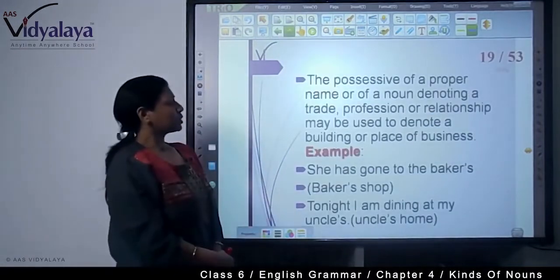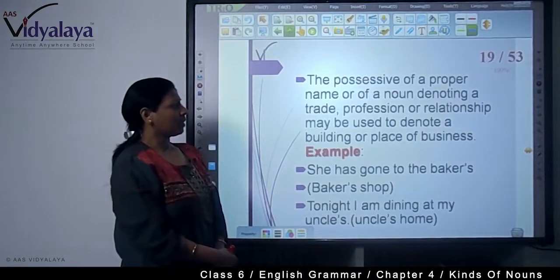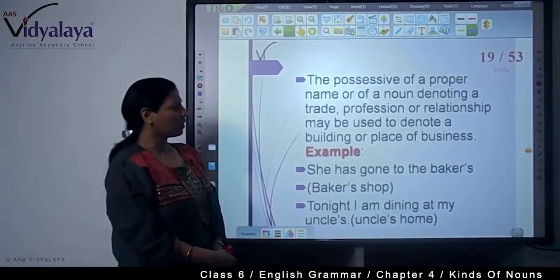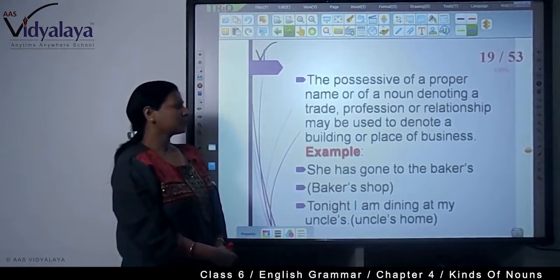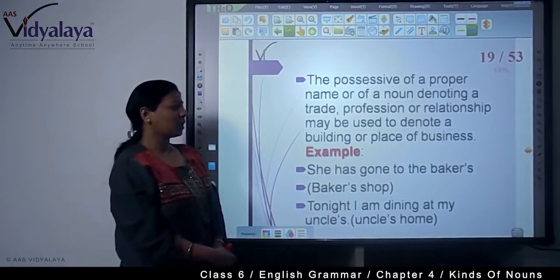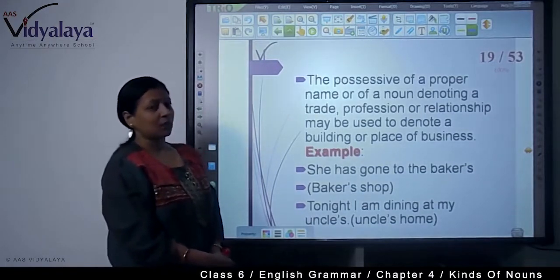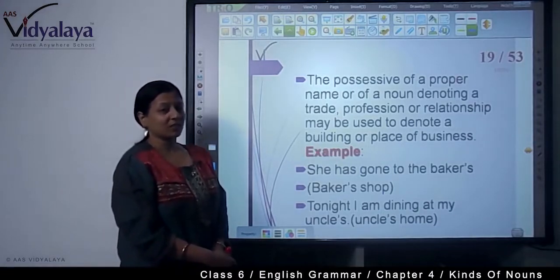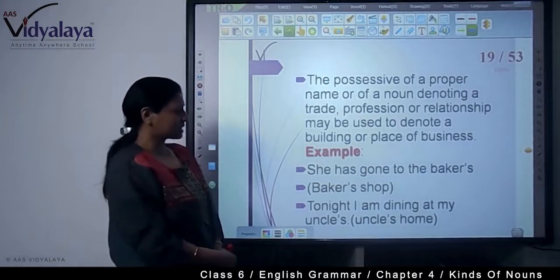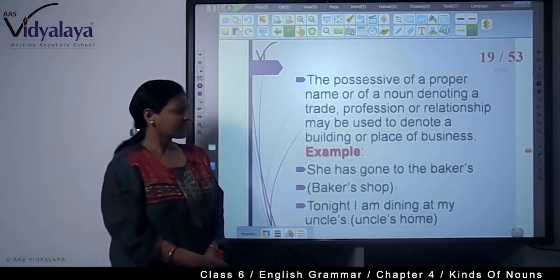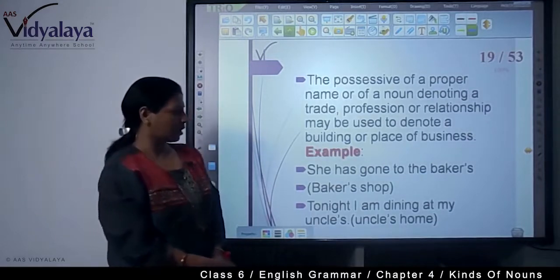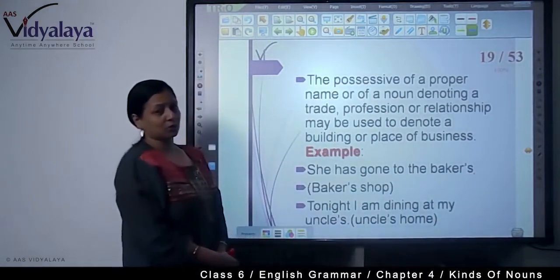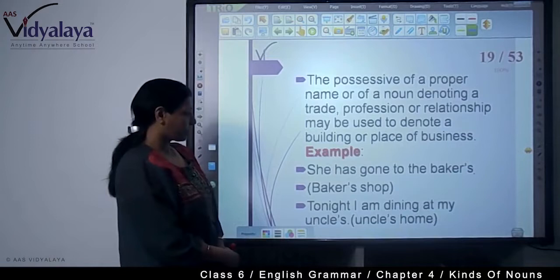Now, the possessive of a proper name or a noun denoting a trade, profession or relationship may be used to denote a building or place of business. So, with the apostrophe sign, with the possessive, we can show it also. For example, she has gone to the baker's. Now, this is full stop. That means she has gone to the baker's shop.